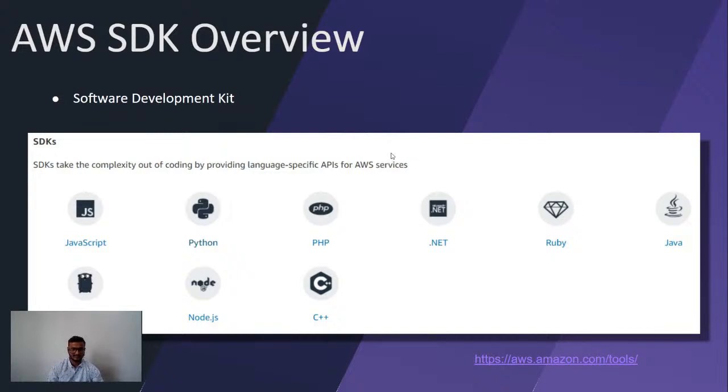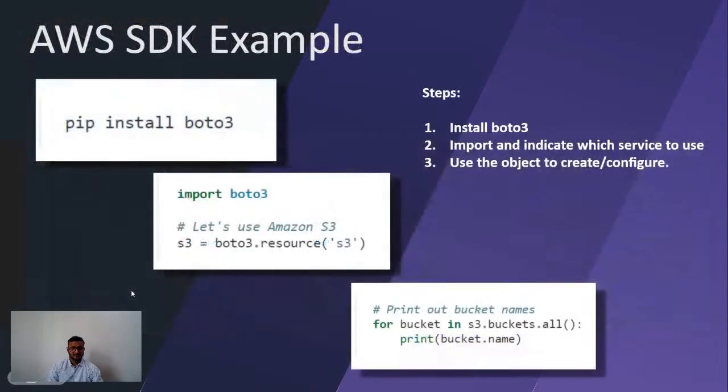So AWS SDK supports multiple languages. For example, it has support for JavaScript, Python, PHP, .NET, Ruby, Java, and all the languages available. Now, what are the steps? If I take the example of Python, the name of the SDK is Boto3. Actually the SDK name is Boto, and we have to follow some steps.